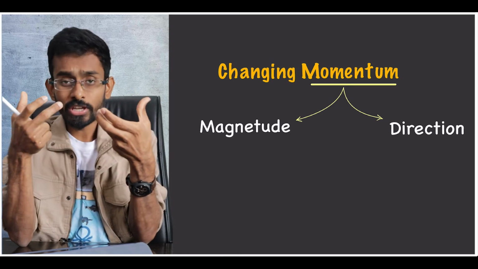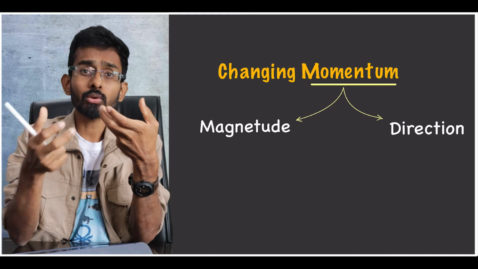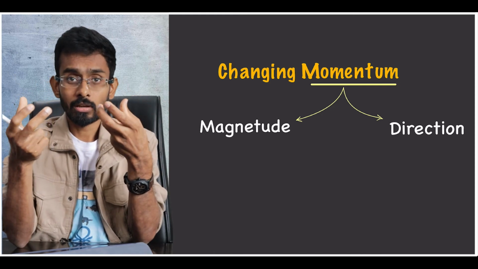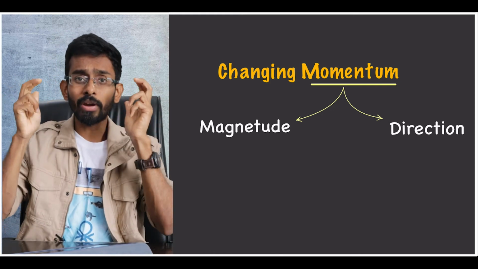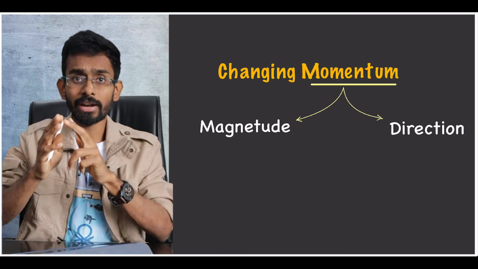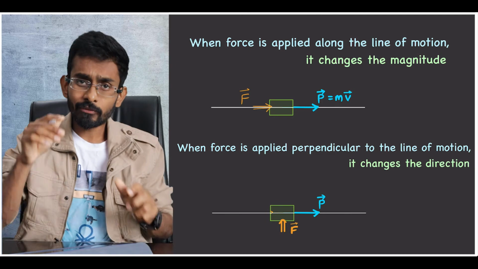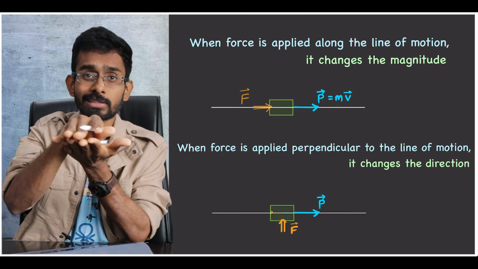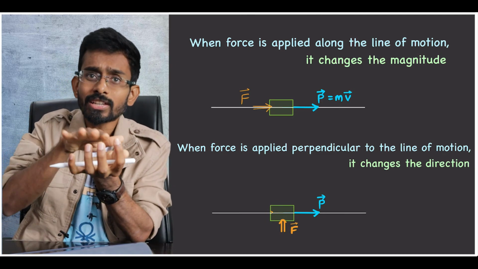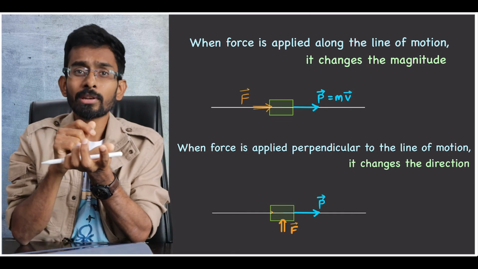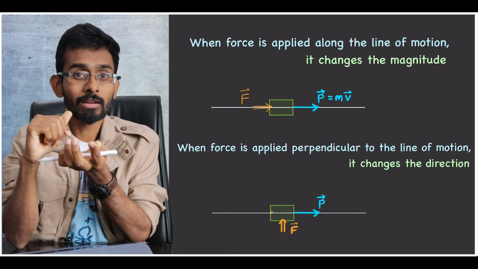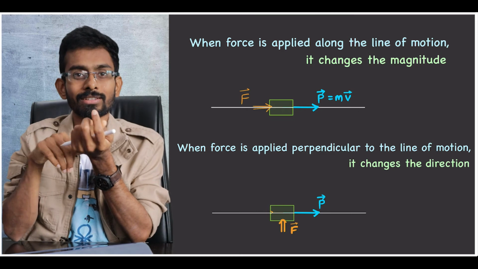So now when you change the momentum, you can change the magnitude or you may change the direction as well. So let us check when the direction changes and when the magnitude changes. If you take a body moving towards east, and I push in the same direction, if I further push it, what happens? Its speed increases, right? And if I push it in the opposite direction, its speed decreases.